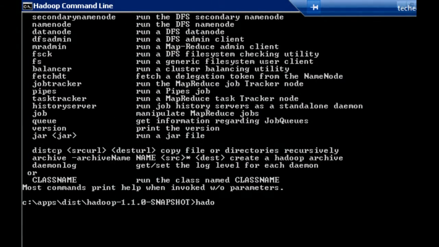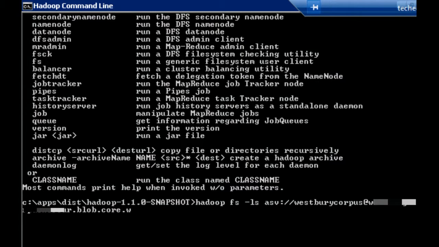Down here we've got the command line. I'm going to type hadoop fs -ls, which is effectively the equivalent of a dir statement in Windows. It's just going to churn out what's in the directory. What I'm doing here is referencing the Azure storage vault, so this is my blob storage that I've loaded. I've got to mention my container, then the bucket that it's in, and then type out the whole at blob.core.windows.net and the folder structure within that so that I can get access.